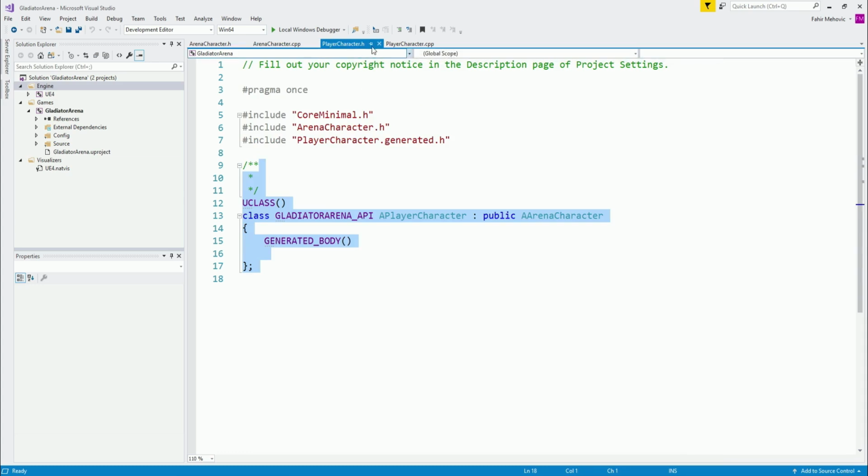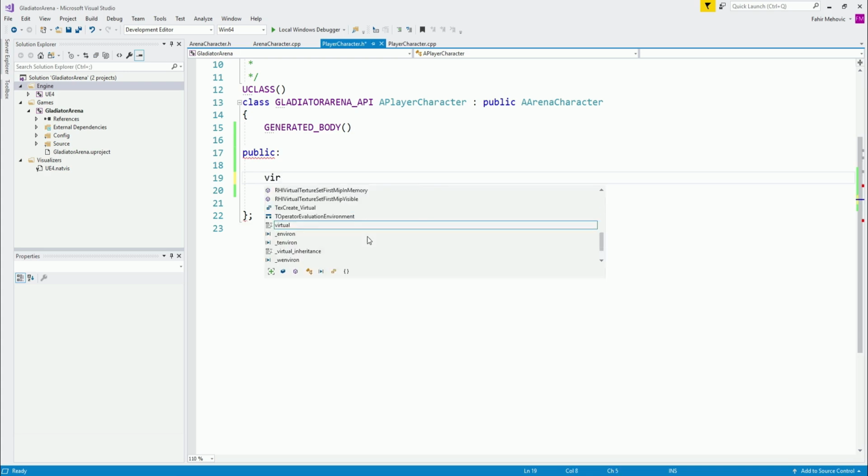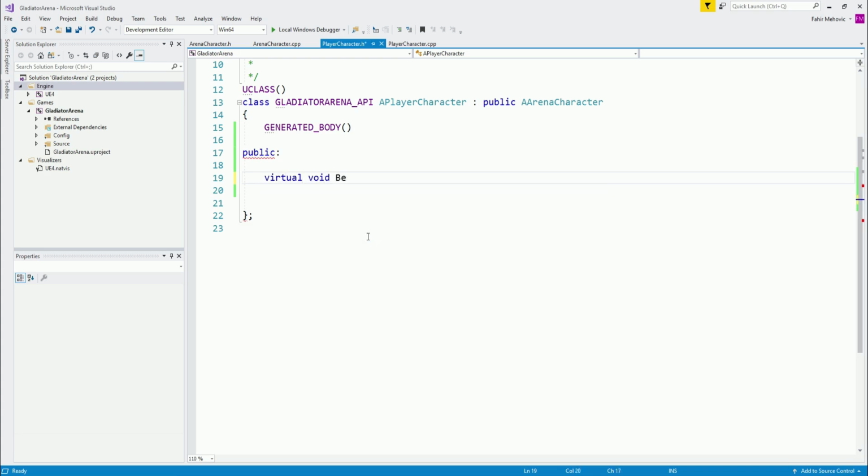And in order to override them, we need to come over here and right below where it says generated body, I'm going to type here public, because I want these to be public methods. So here I'm going to say virtual void BeginPlay like this. And I'm going to say override, because we're going to override it from the parent class.